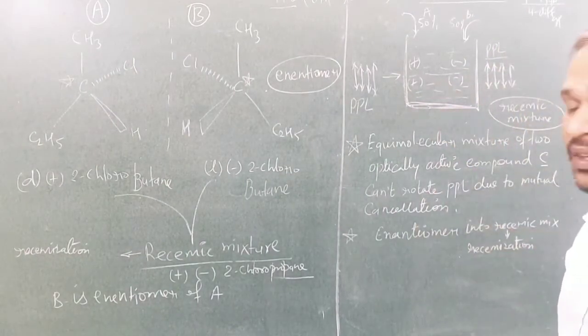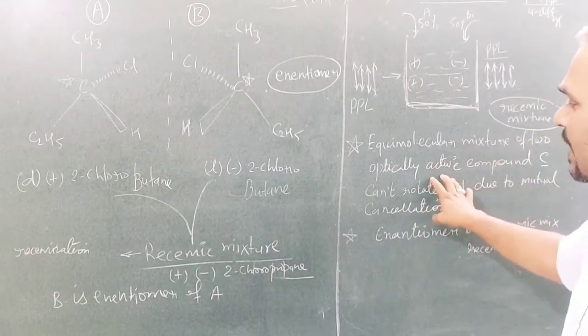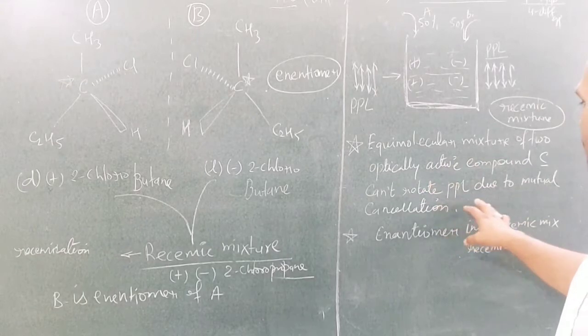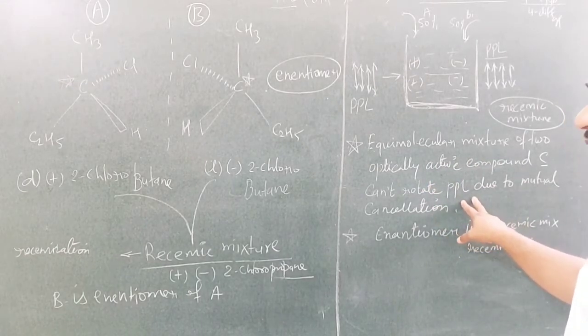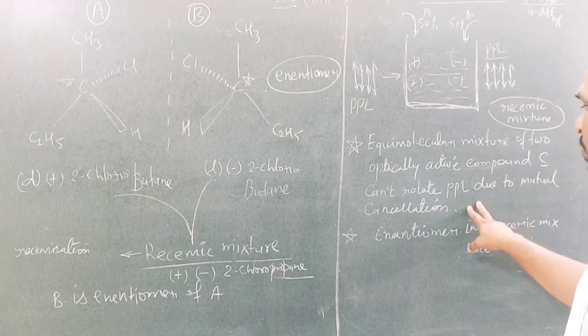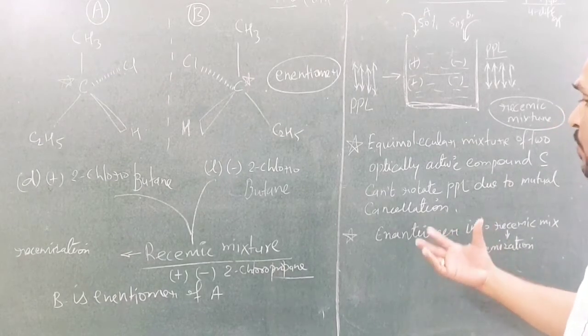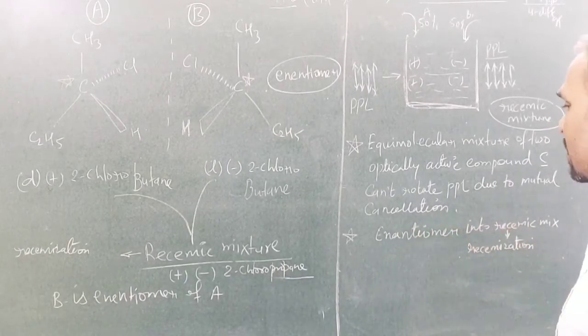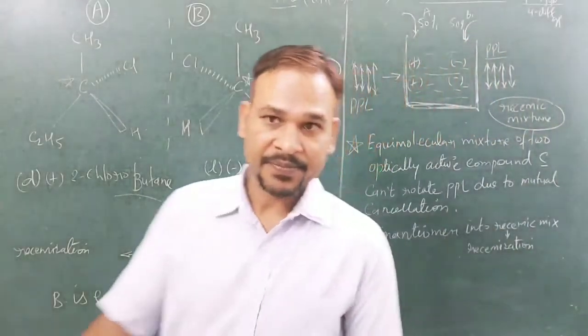What is a racemic mixture? A racemic mixture is an equimolecular mixture of two optically active compounds which cannot rotate plane polarized light. Why? Because of mutual cancellation. So the conversion of enantiomer into racemic mixture is racemization.